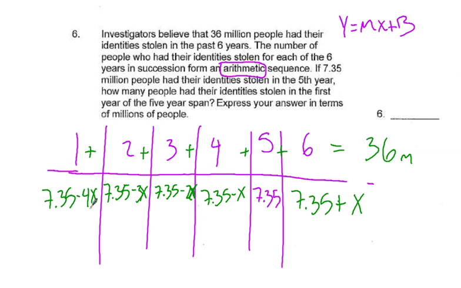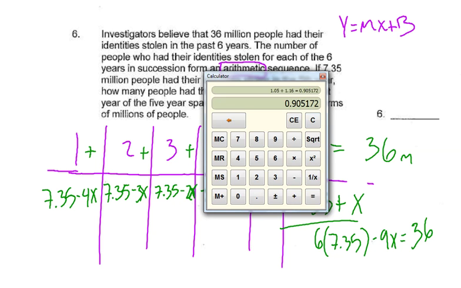So when I add all of these together, I have 1, 2, 3, 4, 5, 6. So I have 6 groups of 7.35. How many groups of x do I have? Well, there's no x here. x minus x is equal to 0. So we have negative 2x, negative 3x, negative 4x, which is a total of negative 9x. And that all together is going to equal 36.